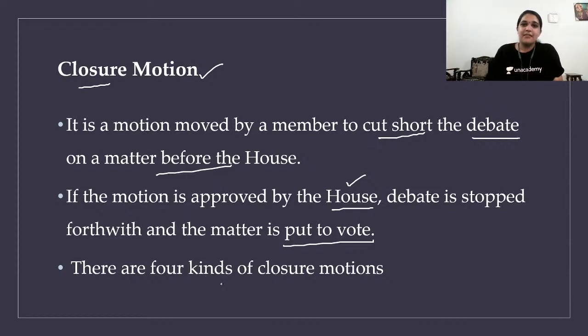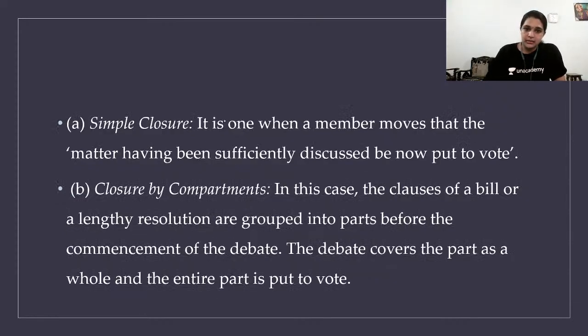Yes. So there are four kinds of closure motion. What are those? We'll see. Simple closure. It is when a member moves that the matter has been sufficiently discussed and be now put to vote. Simple. It's like a member is saying let's stop the debate and go for the voting. Simple closure.